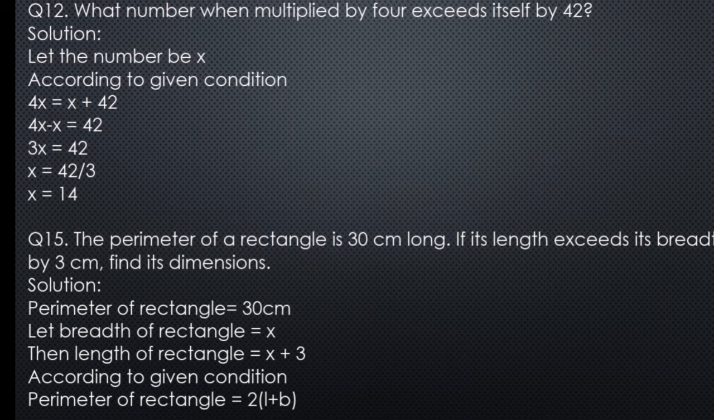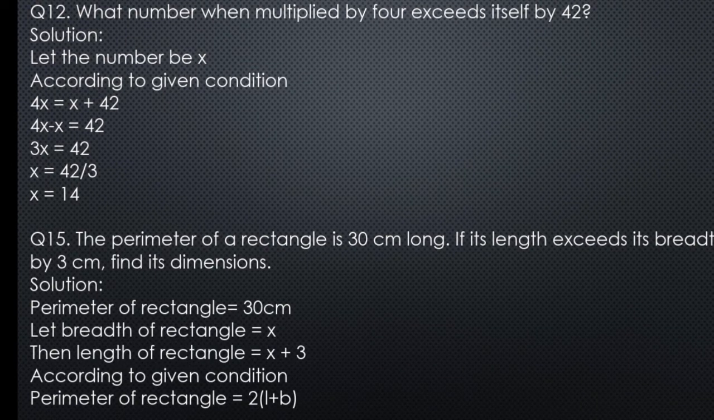We have to find the value of x, so shift this x towards the left hand side and it will be subtracted from 4x, and it becomes 3x in the third step. 42 came as it is, okay. Now we have to find the value of x, so shift this 3 towards the right hand side, and when we divide 42 by 3 we got 14. So the required number is 14.